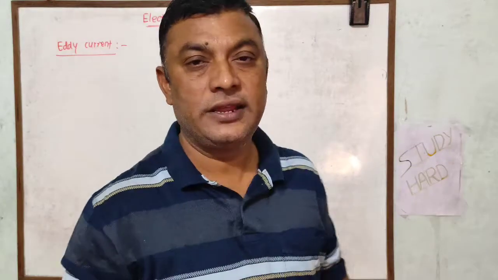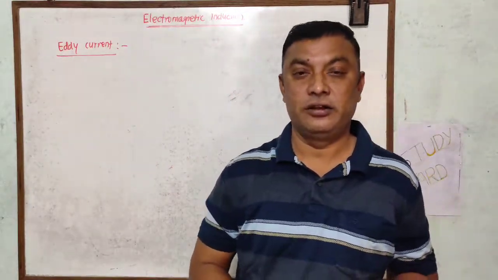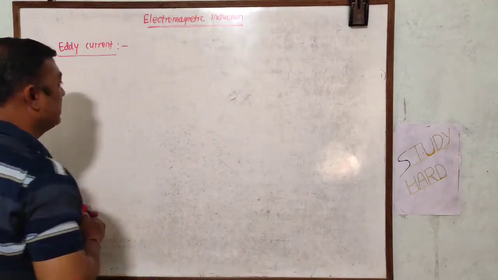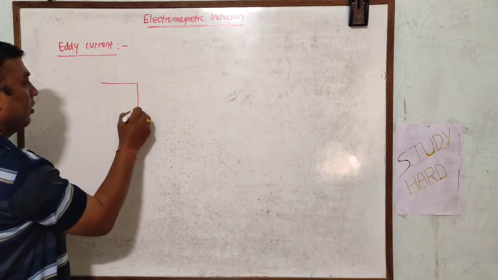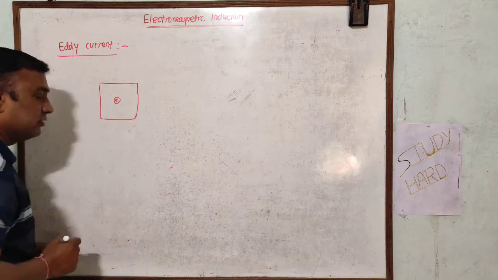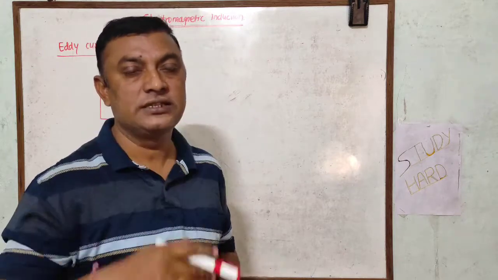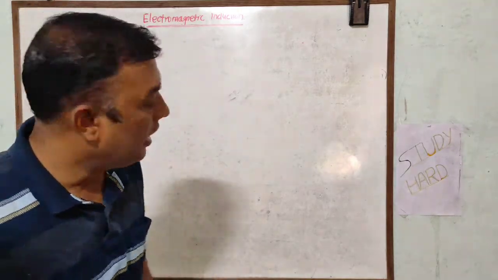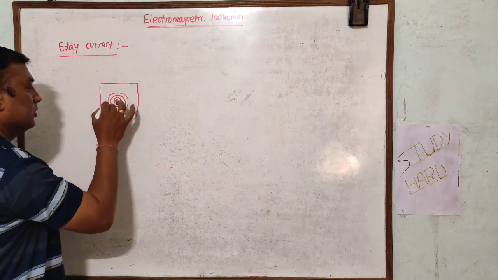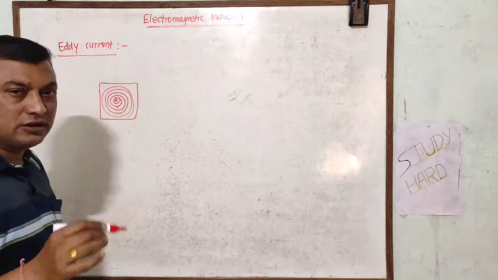Now consider the next topic of this chapter, electromagnetic induction, that is the eddy current. In order to understand the concept of eddy current here, let us consider a rectangular metal plate. The electric charge lies inside this rectangular metal plate and moves like this. It is found that this electric charge moves in the clockwise direction inside the